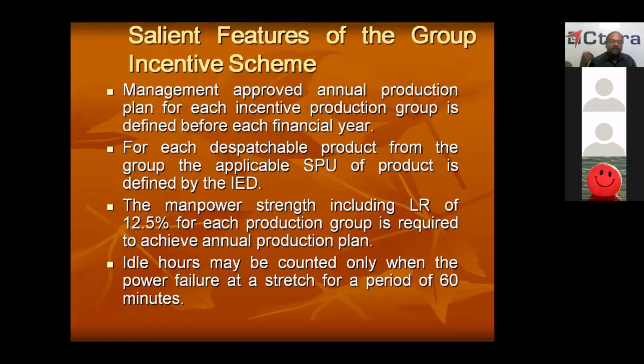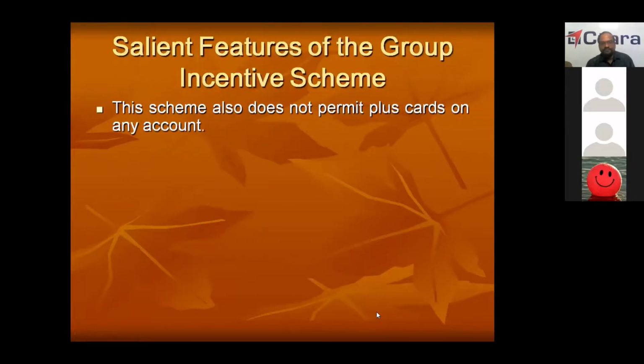For other reasons, idle time is not entertained. Work we have to manage, tools you have to procure, all those things are your headache. The incentive scheme will not worry whether you have tools or not. You have to take care of all those things. This scheme also does not permit plus cards. In CLW, we had one feature, that is, you cannot carry forward gain or loss. Here also, you cannot carry forward any gain or loss.